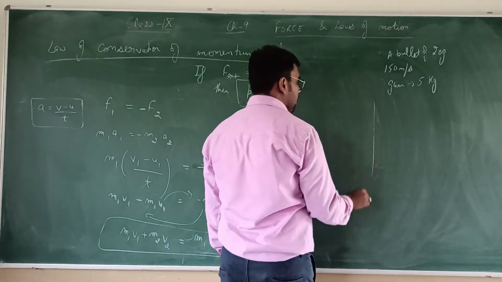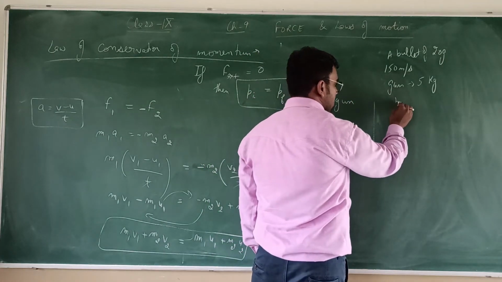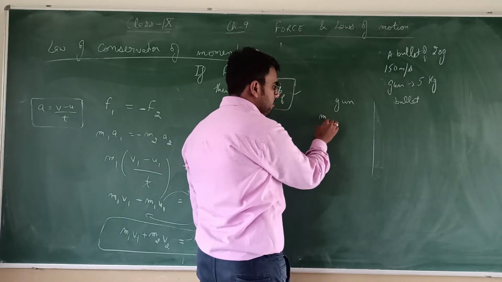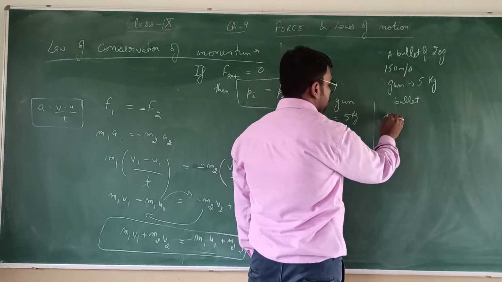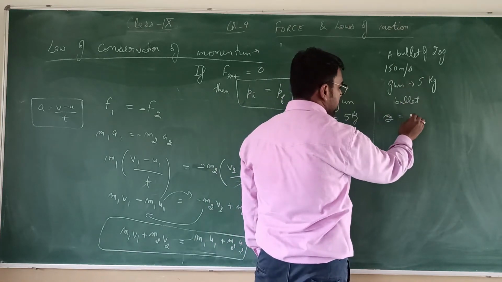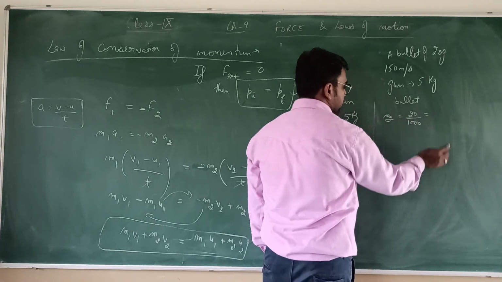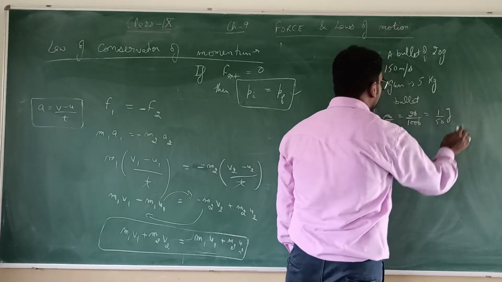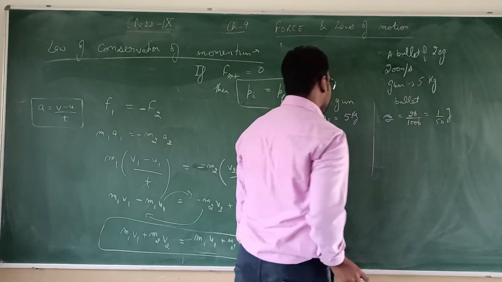According to this data, I will take the gun as the first object and the bullet as the second object. So m1, the mass of the gun, is 5 kilogram, and m2, the mass of the bullet, is 20 gram, that is 20 by 1000 kilogram, or 1 by 50 kilogram. We can take this speed as 200 meter per second, it will be more convenient.